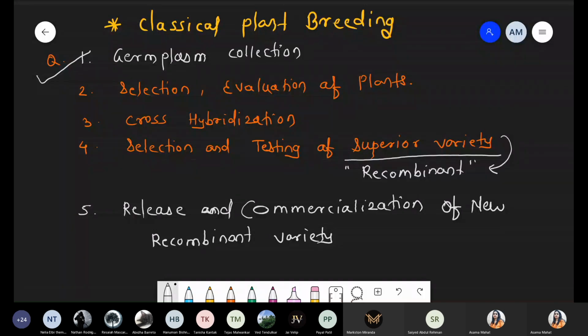Okay, so the first point under this classical plant breeding method is germplasm collection. That is the collection of different genes, the collection of different crops which are related with each other. So write down the first step: germplasm collection. Simply, the meaning is collection of